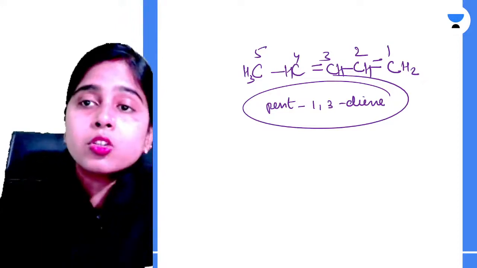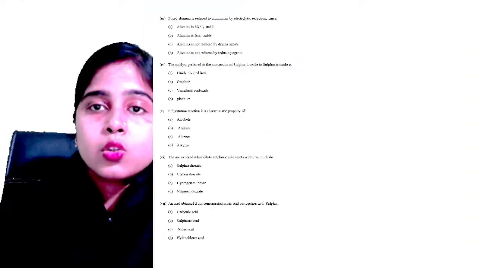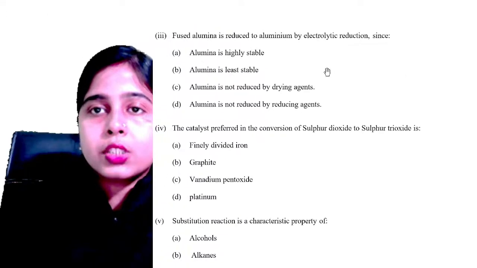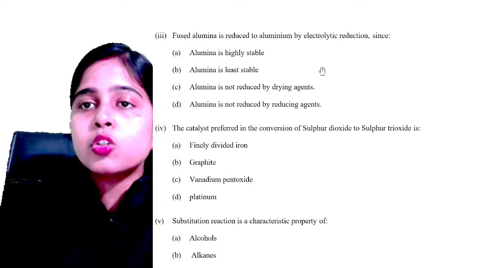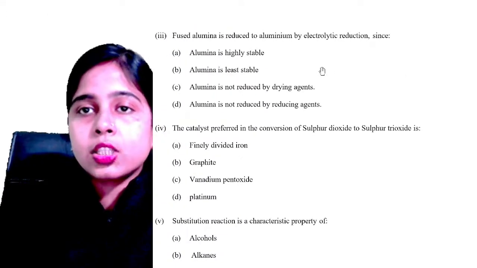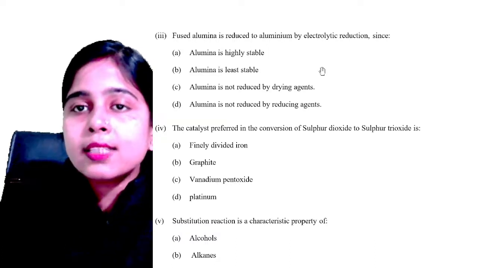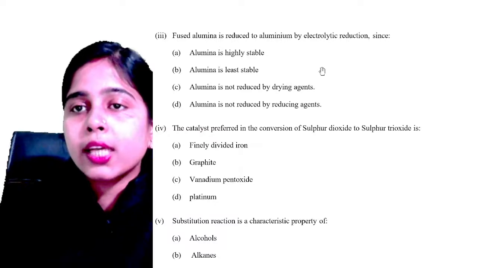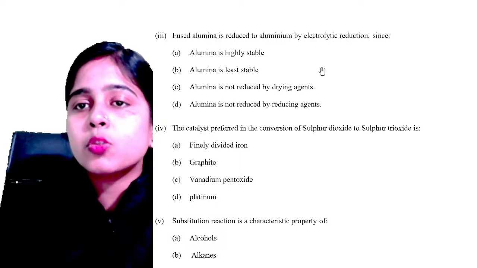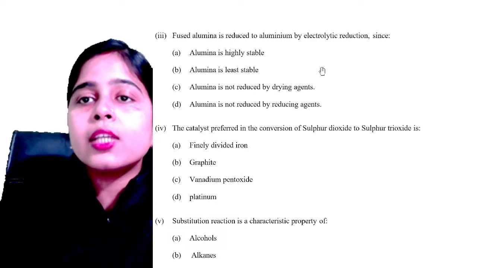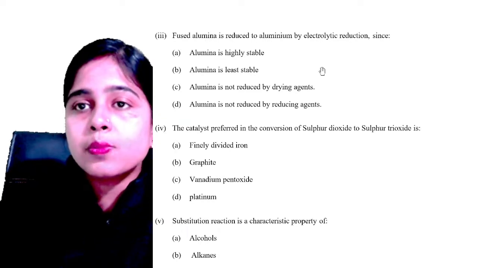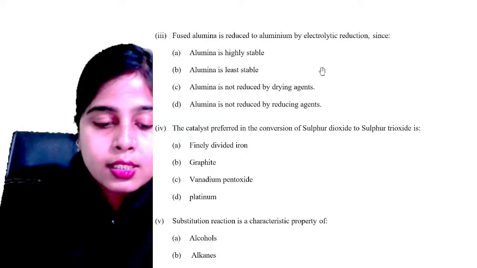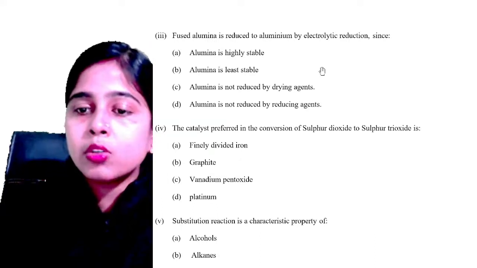Okay, let's now proceed to the sample question paper. I hope every doubt is clear here. So let's try to answer this question. Fused alumina is reduced to aluminium by electrolytic reduction, since alumina is highly stable, alumina is least stable, alumina is not reduced by drying agents, alumina is not reduced by reducing agents. So why is your fused alumina reduced to aluminium by electrolytic reduction? What is the reason for that? Please let me know the answer if you know it.